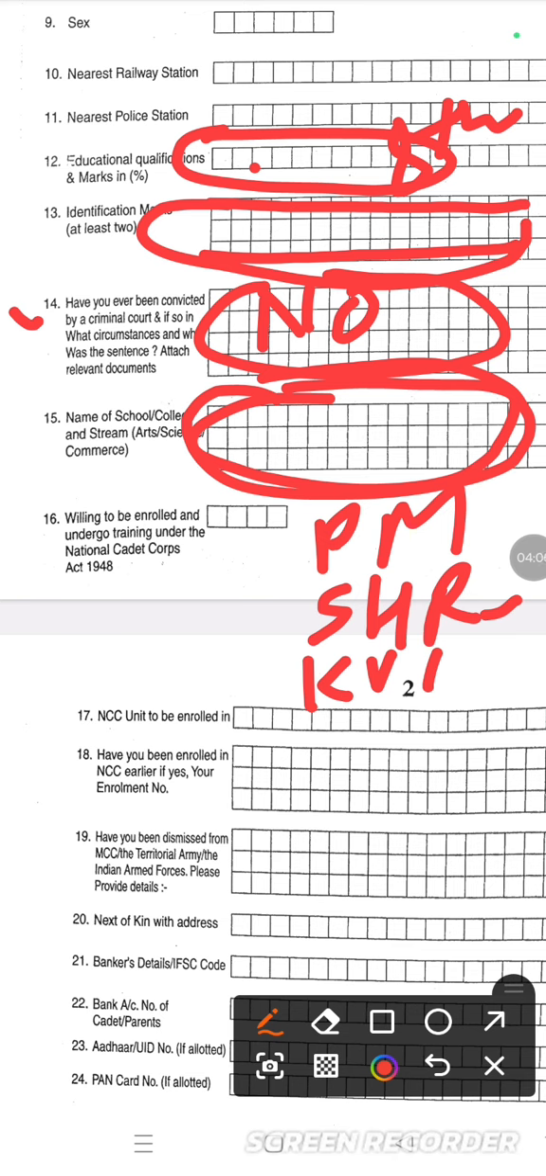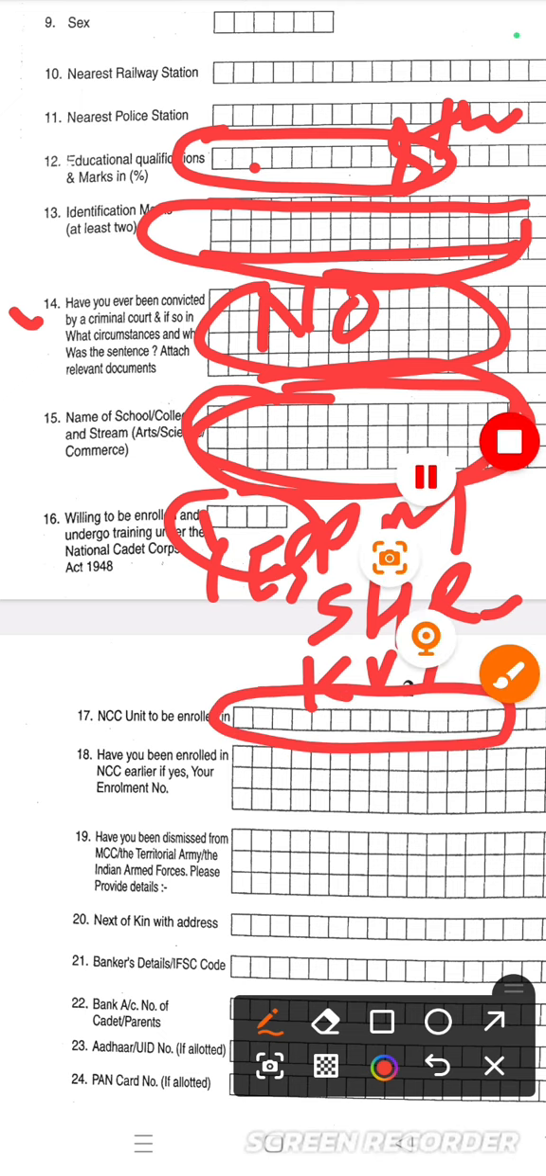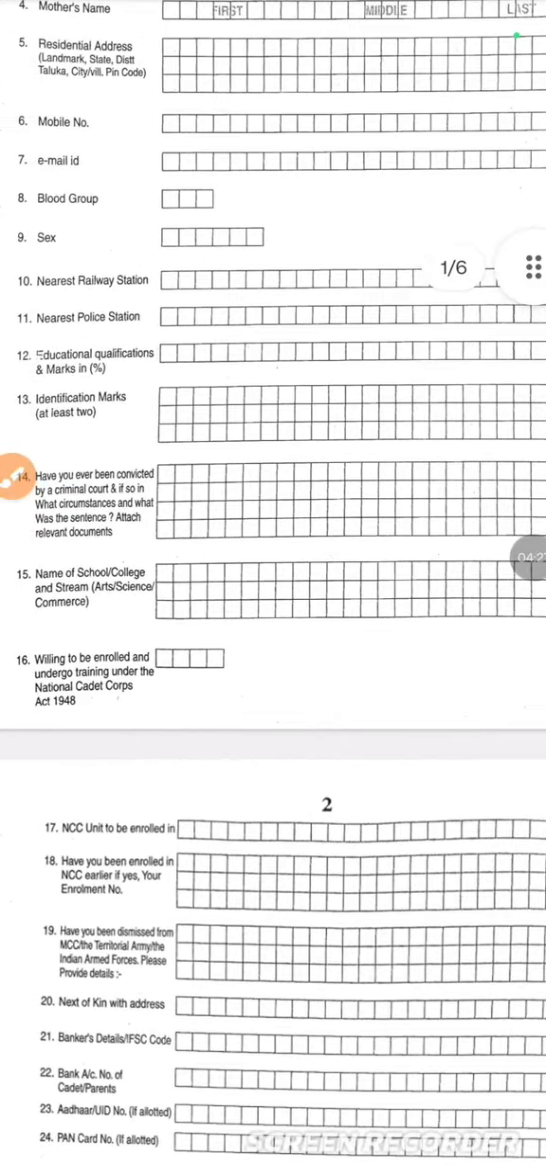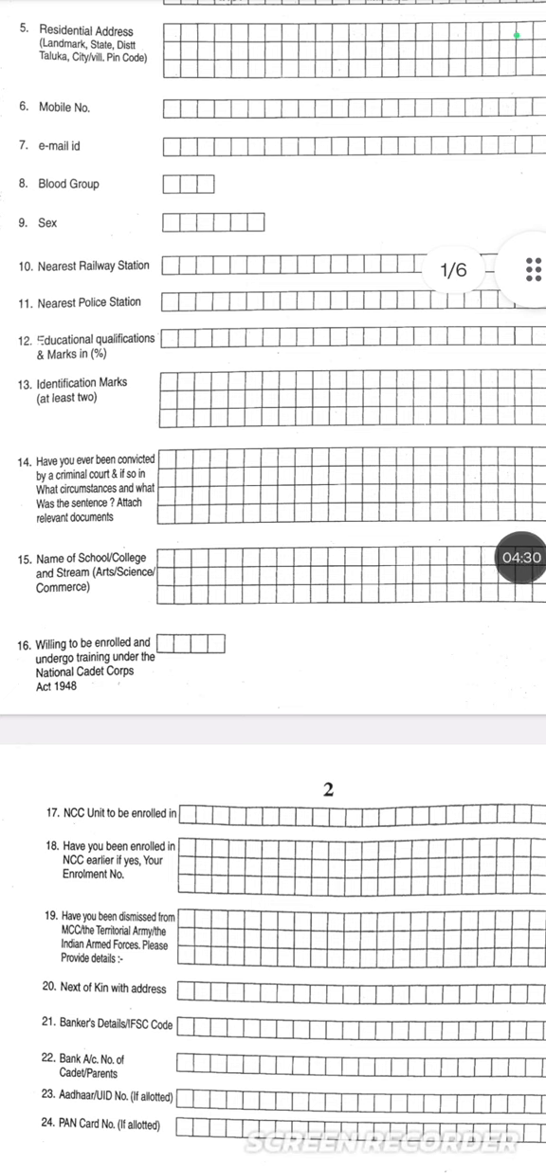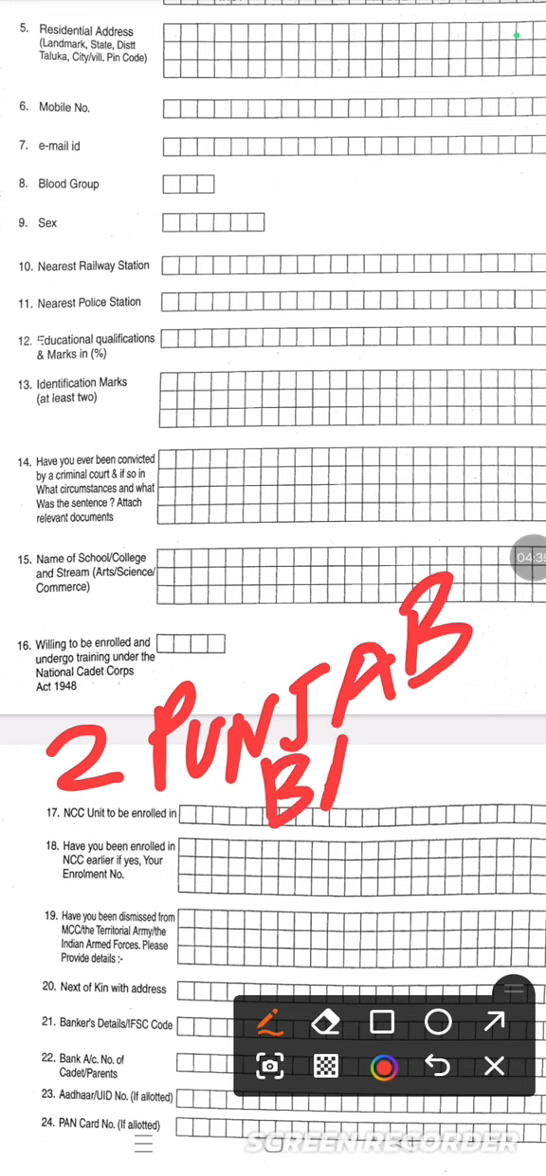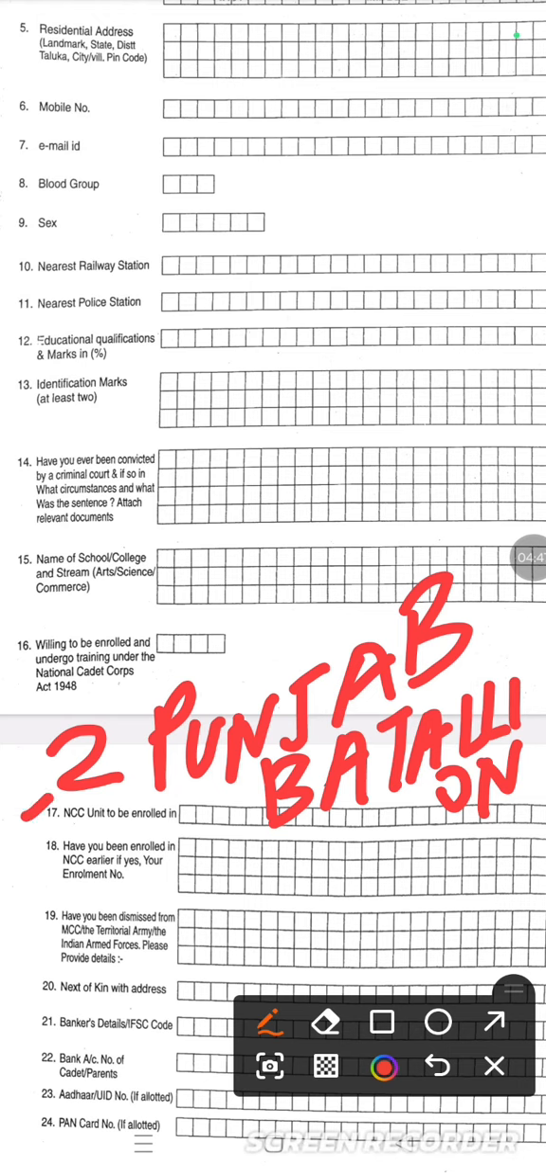Willing to be enrolled and undergo training under the National Cadet Corps. Here you fill yes, because you have to join the camp. Now the NCC unit to be enrolled in, just listen carefully, this is very important. I will write here: 2 Punjab Battalion. In this 17th number you have to fill 2 Punjab Battalion.